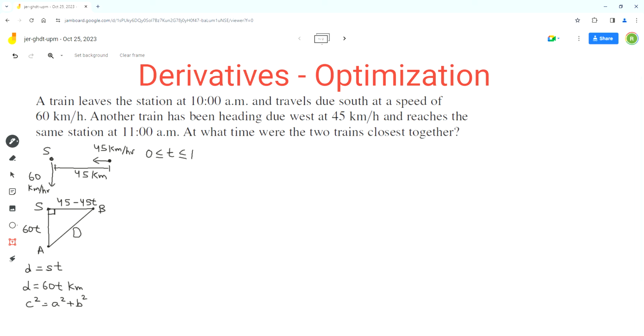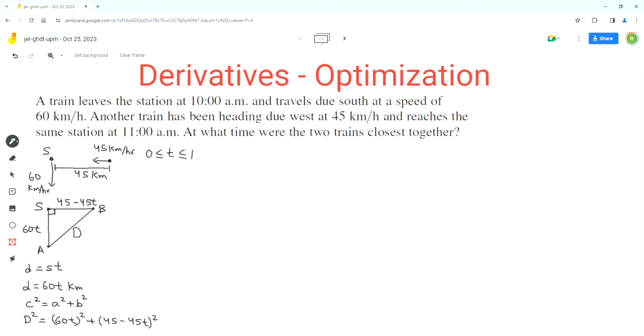So c represents the length of the hypotenuse. In this case, it's d. So d squared equals, so a can be 60t, so (60t) squared plus (45 minus 45t) squared.